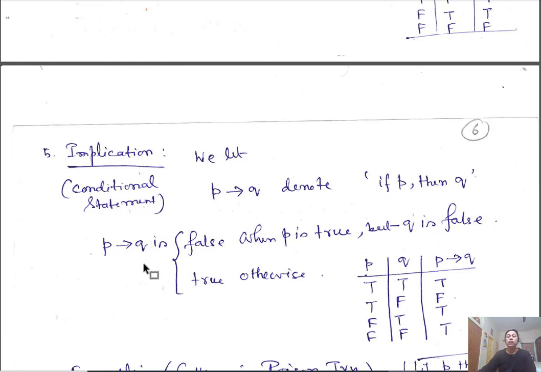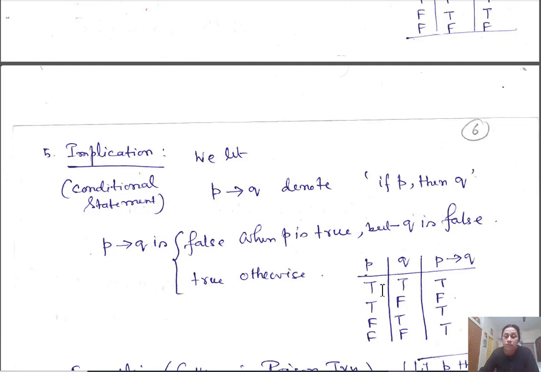This implication is false when P is true but Q is false. If P is true, then Q must be true. This is the thing. That is forbidden only.